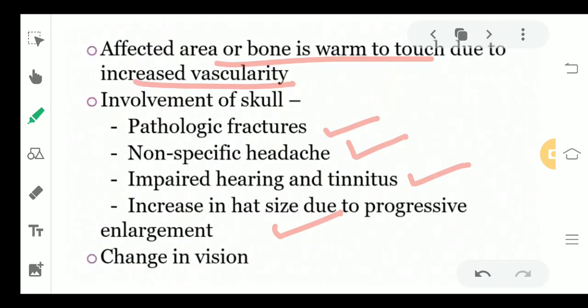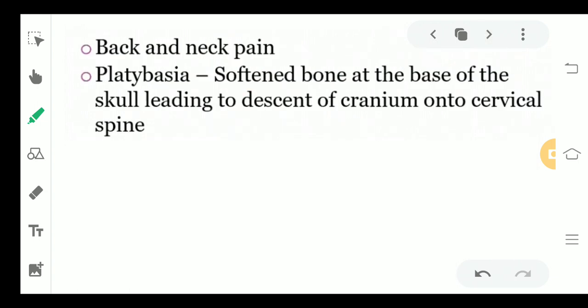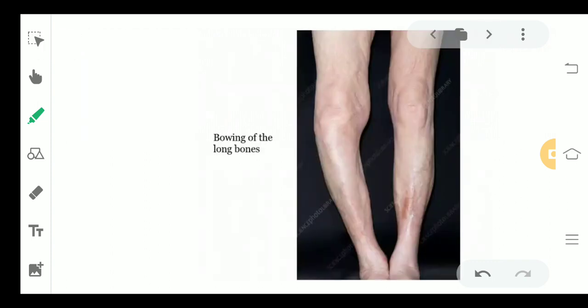Coming back, I told you that the increased head size, that means the enlargement of the skull, can be seen. Change in vision will also be there because obviously the bone is getting affected. Back and neck pain can be seen as it also affects your spinal cord, and platybasia can be seen, that is the softened bone at the base of the skull leading to descent of cranium onto the cervical spine. So you can see in the bone here, this is how the deformity has taken place, and this is the bowing of long bones. It can either involve your upper limbs or the lower limbs.